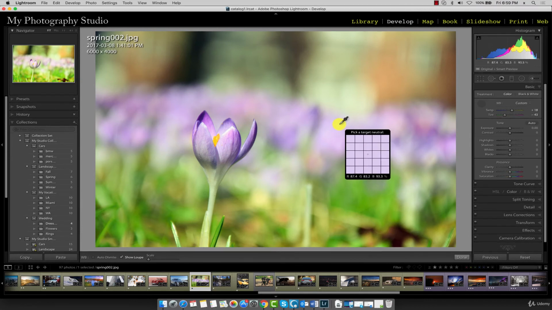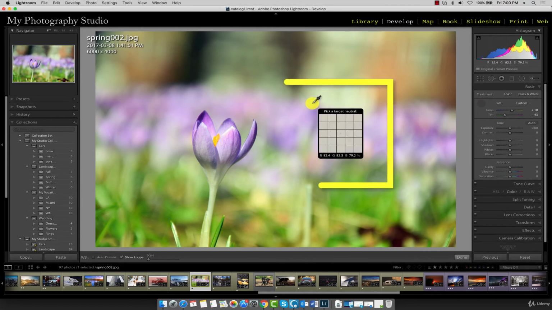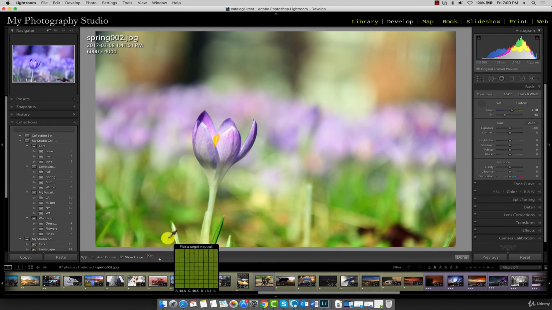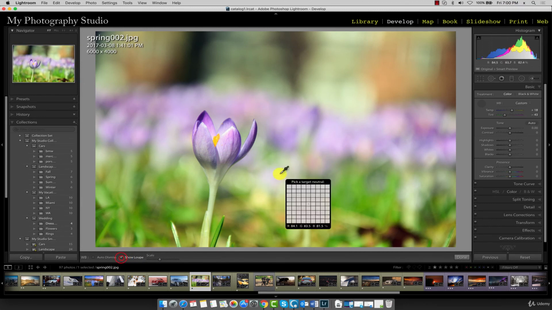Once you've completed these steps, you can put your color picker back in the holder here, just so you don't accidentally click somewhere else. Now, before we do go on to the next lecture, I just wanted to point out a couple of other things. This color palette that you see here, you can adjust its scale using the scale slider over here. And if you don't want to see it at all, you can uncheck the show loupe checkbox. Okay, so now I'll just put the color picker back again, and we'll see you in the next lecture.